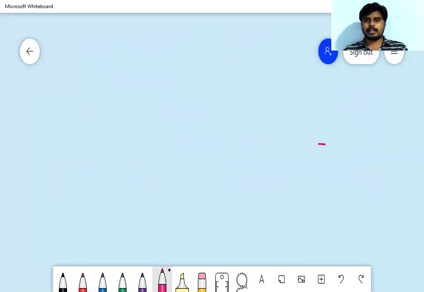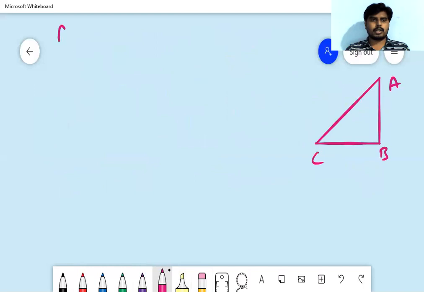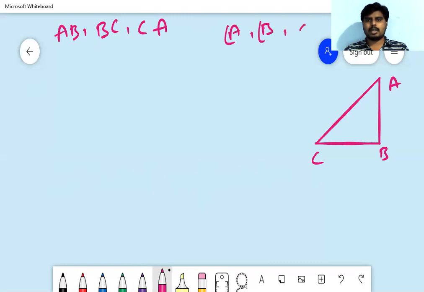Let's take a right angle triangle here: A, B, C. What are the sides here? AB, BC, CA are the sides. What are the angles? Angle A, angle B, angle C. Here I'm going to make a relation between the sides and angles. First I'm going to make ratios between the sides.